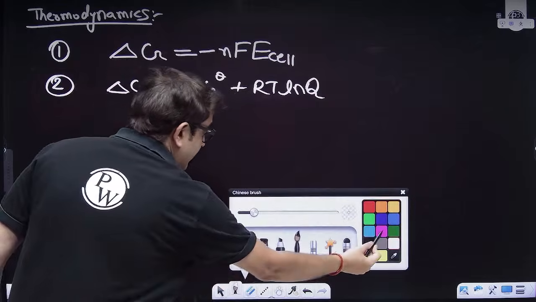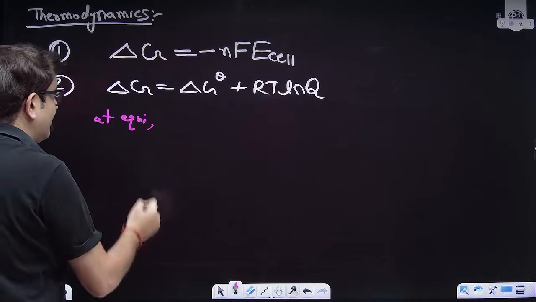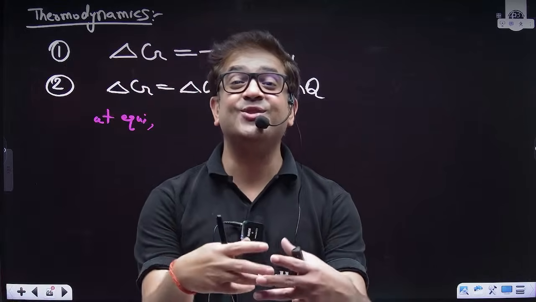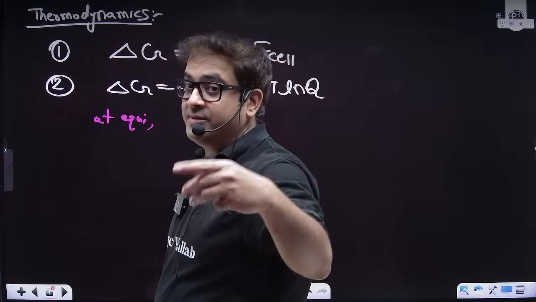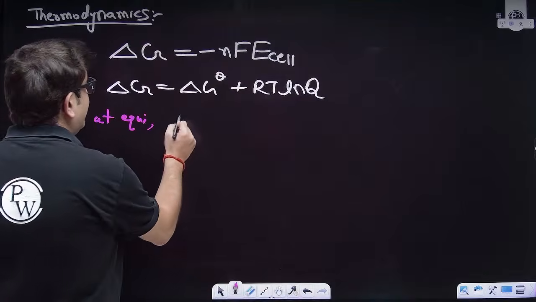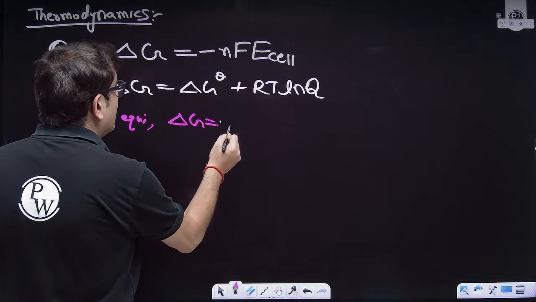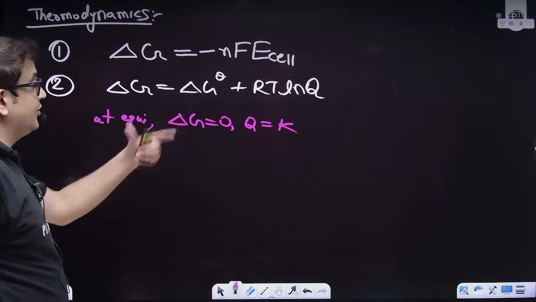And we know, sir, once you have reached equilibrium, the cell will stop functioning. The cell will not give any current. At equilibrium you have to throw that battery out because it has stopped working. That means it will give no useful work. That means the reaction has reached equilibrium, so Q will be K. So use that in the above formula.